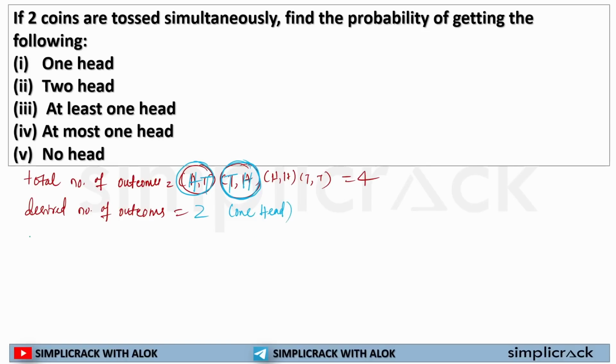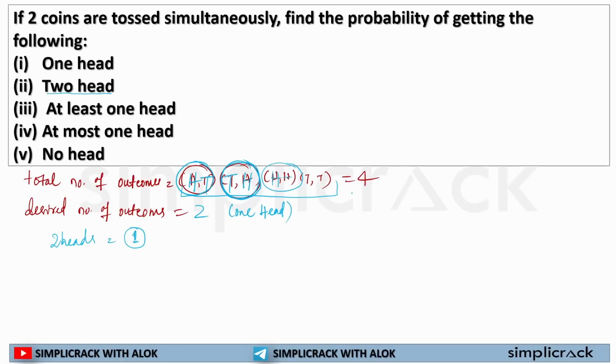Now, for the desired outcome for two heads, I will solve the probability directly, but let me help you understand how you will find your desired number of outcomes. In how many ways will you get two heads? In this whole set of options, in how many cases are you getting two heads? Only in one case. So two heads can be achieved in only one scenario.